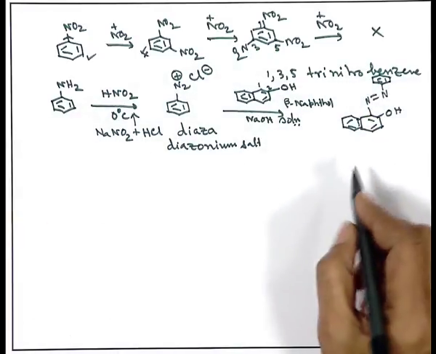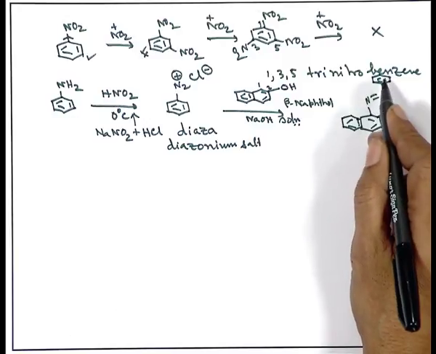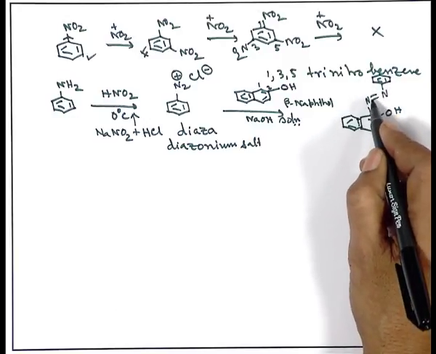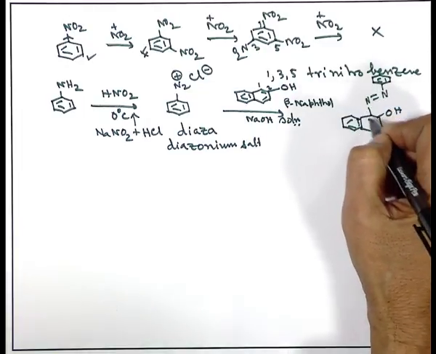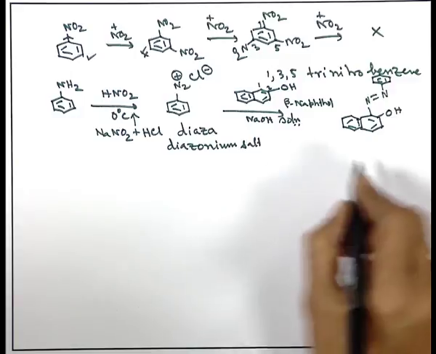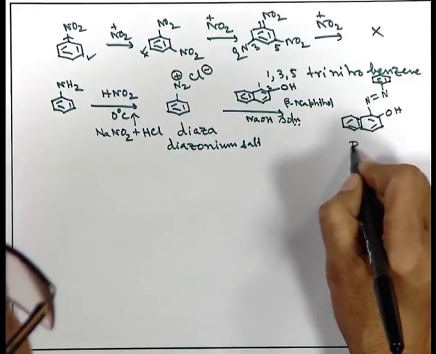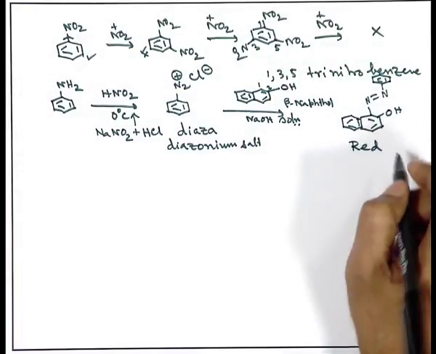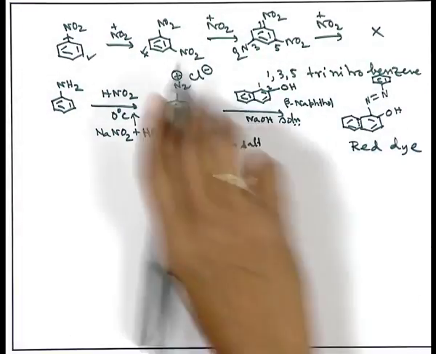A long delocalized system, a naphthalene ring getting delocalized to the other benzene ring through the nitrogen double bond. So, a long delocalized electron cloud is being formed, and because of that the compound is found to be deep red in color. So, a red dye is being formed this way.